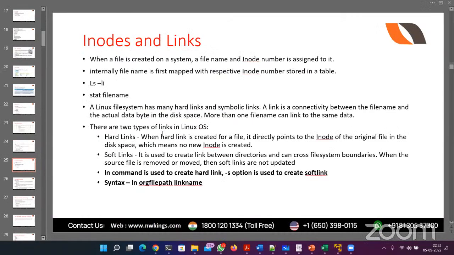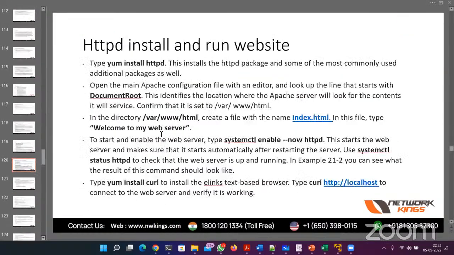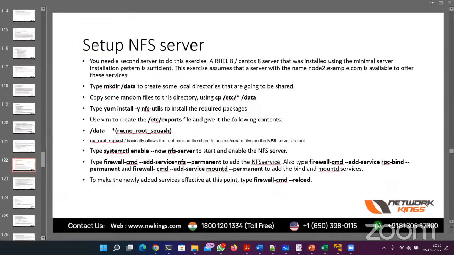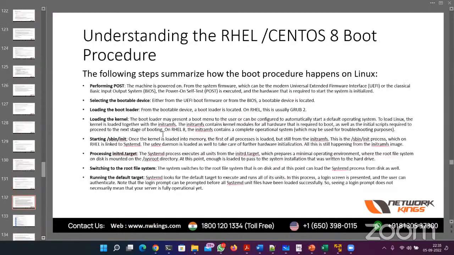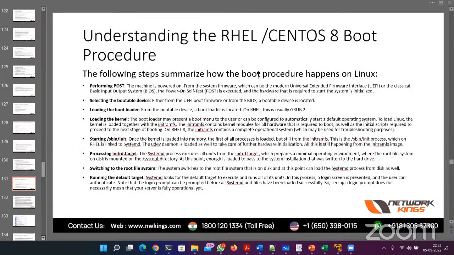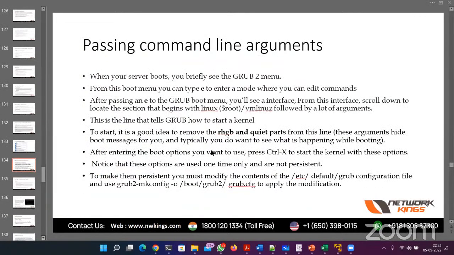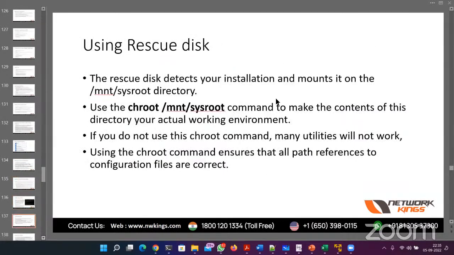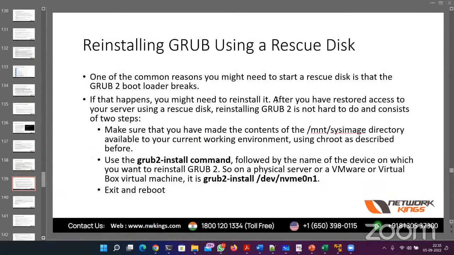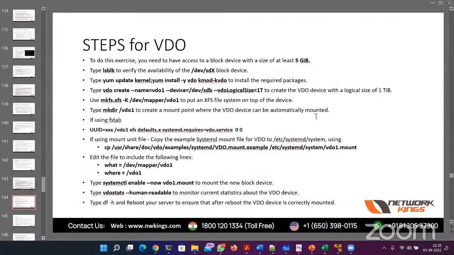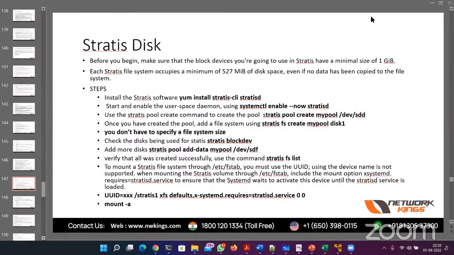See, if I go towards the end, starting here we are starting security, then firewall, then we are getting into GRUB. GRUB is related to the booting process. Then understanding the booting process. When we understand the booting process, we can start troubleshooting. When we start troubleshooting, we can go to the other things also, and then recover the root password. All of these things are structured. So we are going to cover everything. We have 50 hours, so don't worry.